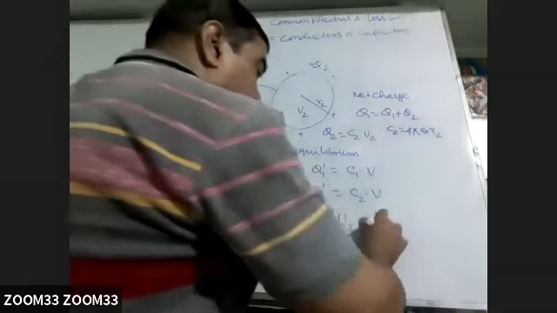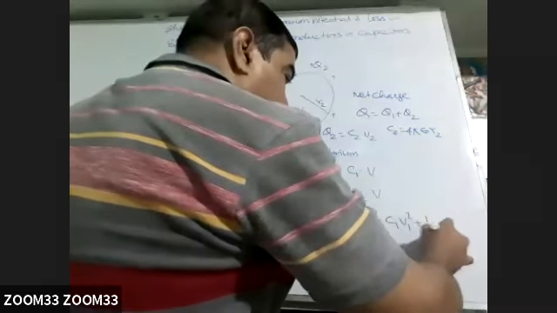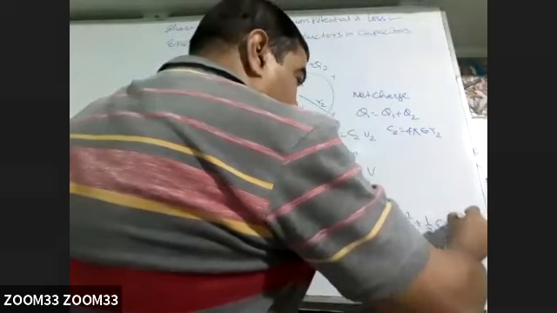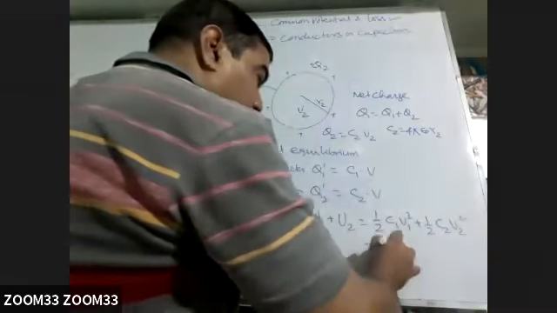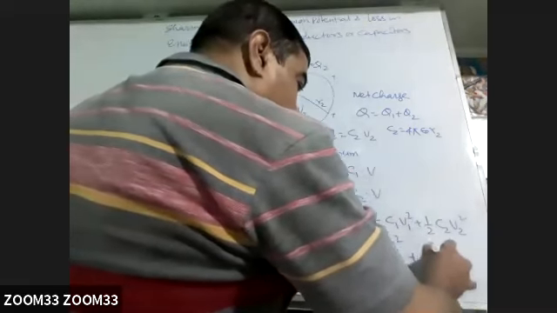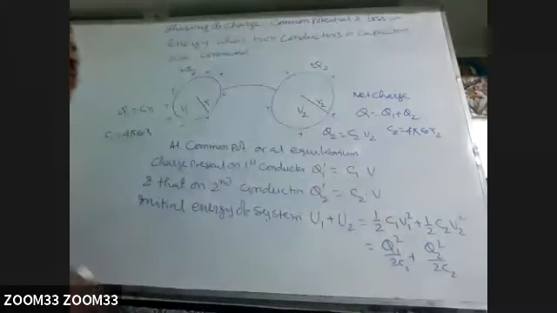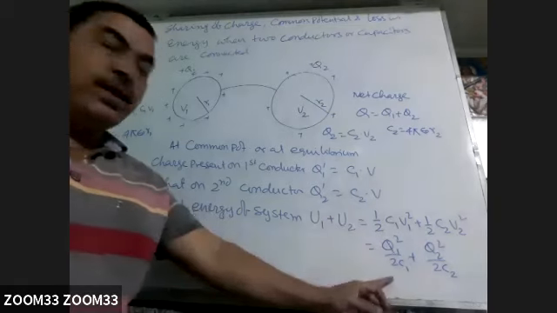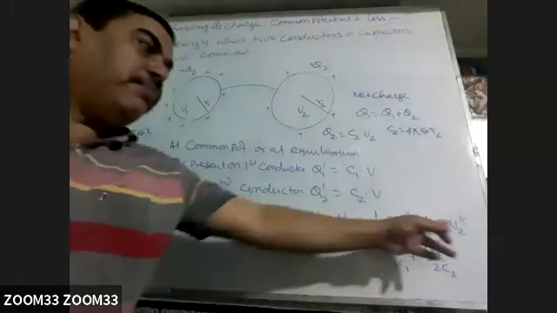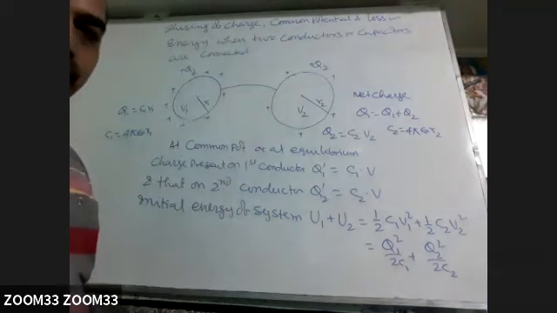So it is half C1 V1 square plus half C2 V2 square, or it may be Q1 square over twice C1 plus Q2 square over twice C2. So if charge is given, then by this way. If C and V are given, then by this way. That is the initial energy of the system before connection.